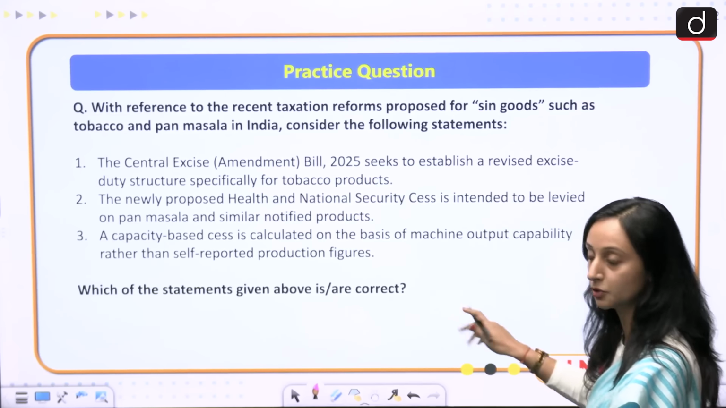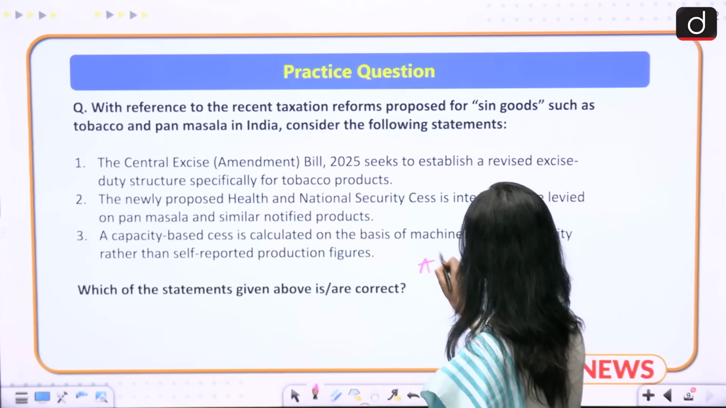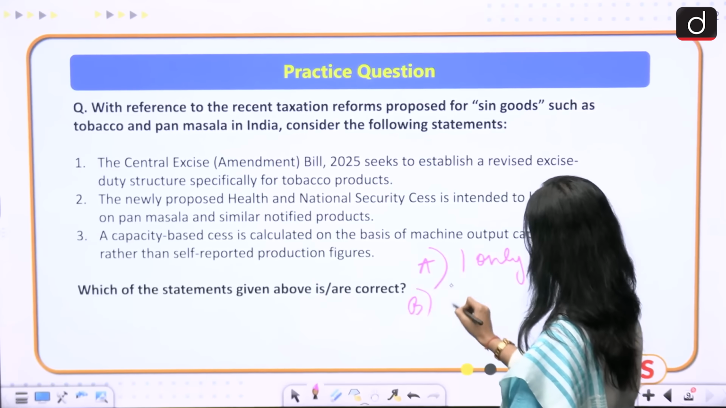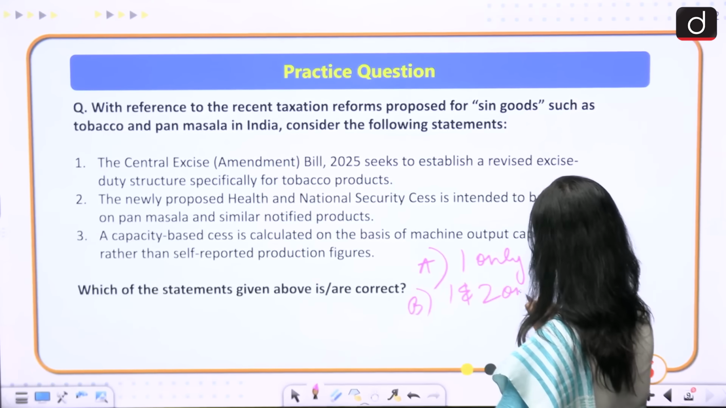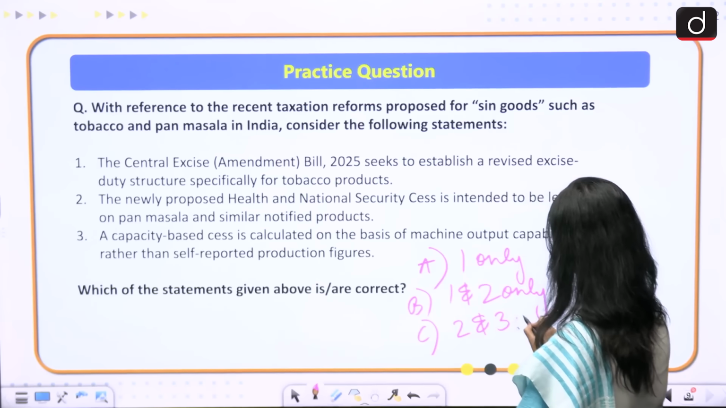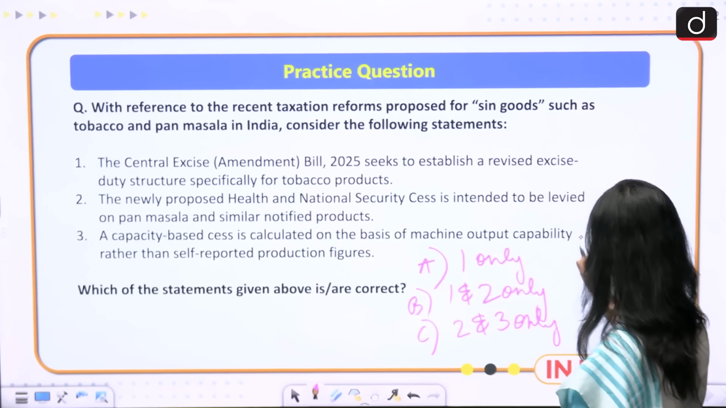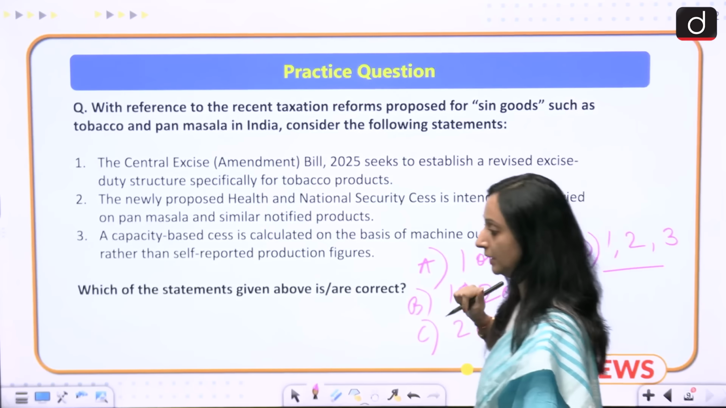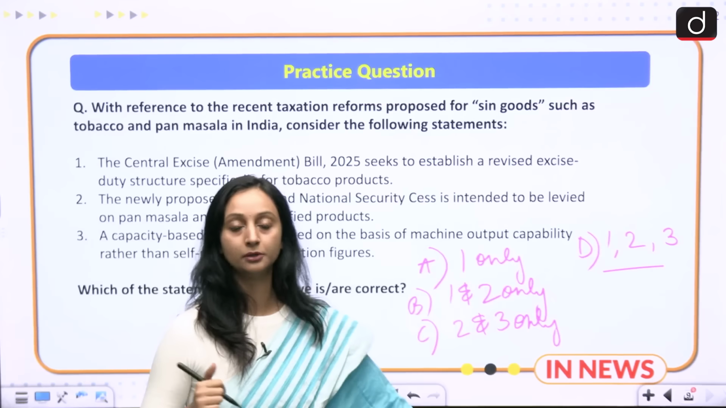Please note down the options over here. A. 1 only. B. 1 and 2 only. C. 2 and 3 only. And D. 1, 2 and 3. 1 only, 1 and 2 only, 2 and 3 only, 1, 2 and 3.